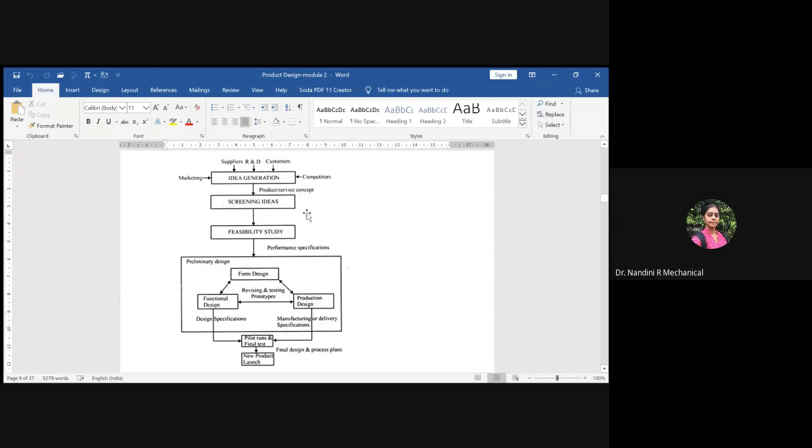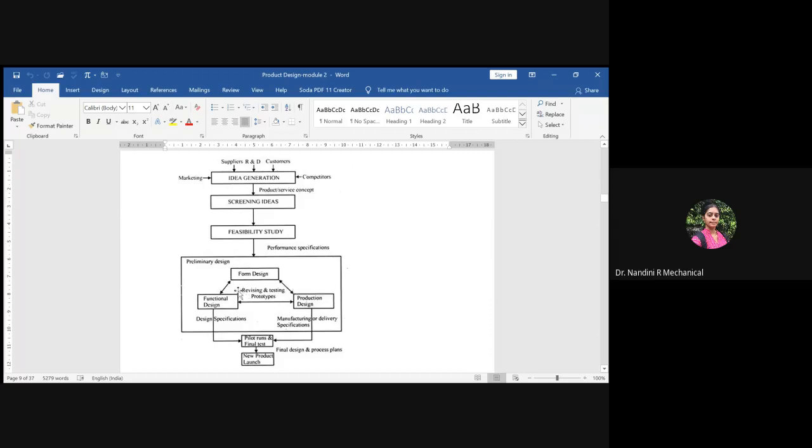So these screened ideas will be studied and a feasibility report will be done. Out of these screened ideas, which has highest potentiality, which has medium potentiality, which has the least potentiality. So based on the priority of potentiality, then they will select which idea is the best for that particular situation to proceed with the design and manufacturing. Okay, so based on the feasibility study, a preliminary design will be done.